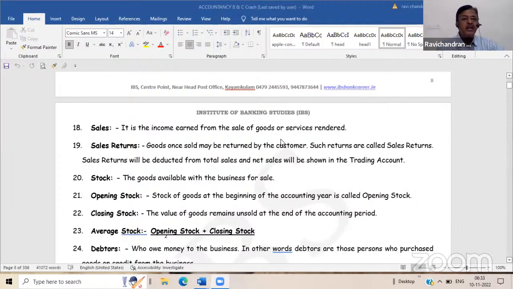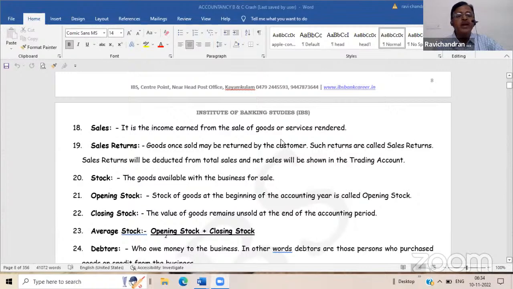When purchases are happening, definitely sometimes we will return some of the goods, is it not? Maybe due to poor quality or some other reasons, then we have to account for it. Similarly, when we sell goods, our customers may return the goods because of some defect or any other reason. It has to be recorded in sales returns separately. So the goods, when you purchase them, we call it purchase. If purchased goods are returned, we call it purchase returns. If we sell the goods, it is known as sales. If the sold goods are returned, then it is sales returns.